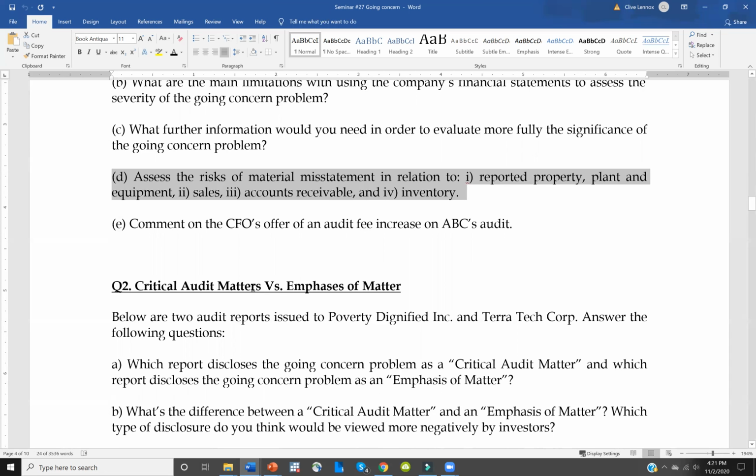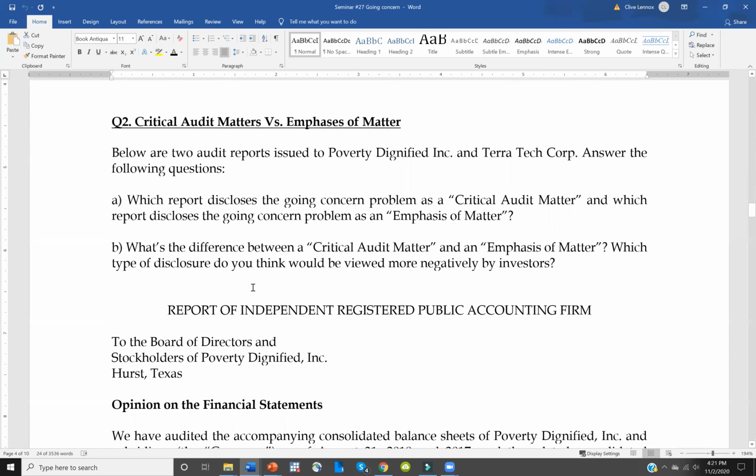All right, so that's for question 1. Question 2 is talking about the difference between disclosing a going concern issue as a critical audit matter versus an emphasis of matter. I'm going to get you to look up 2 audit reports. One was issued to a company called Poverty Dignified, and the other is issued to TerraTech.